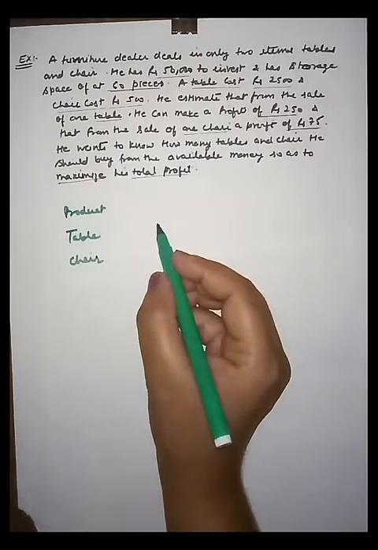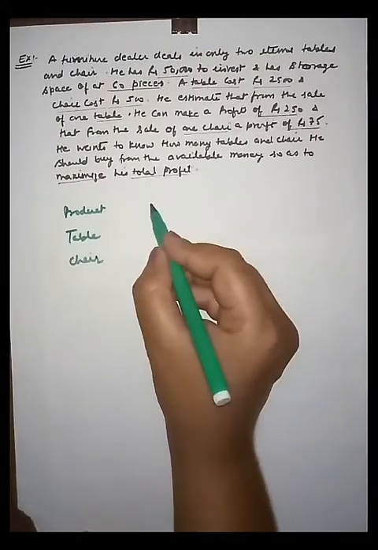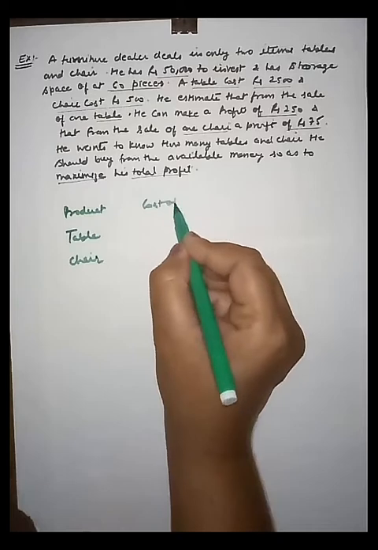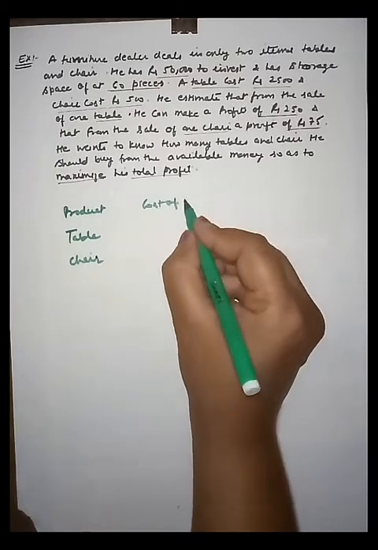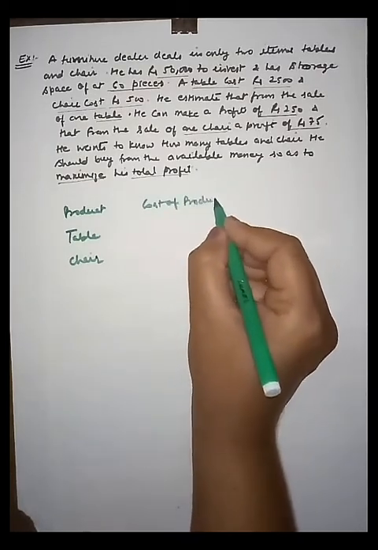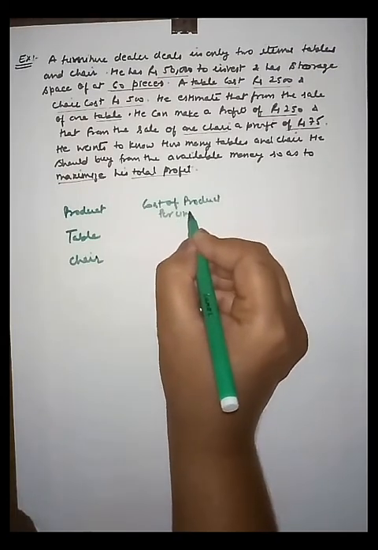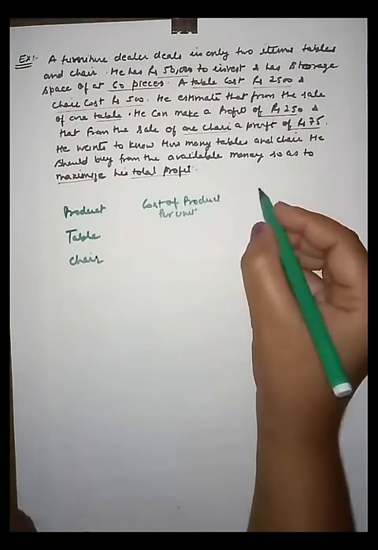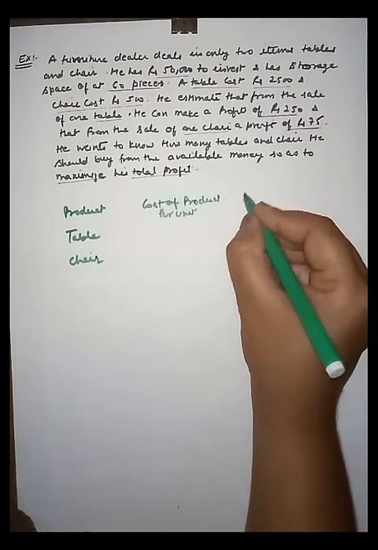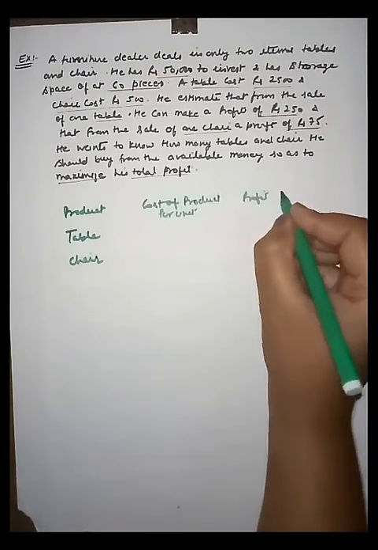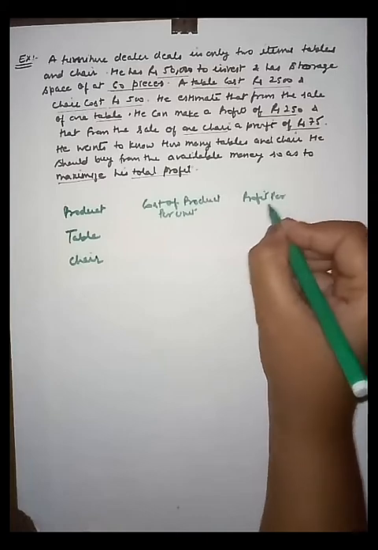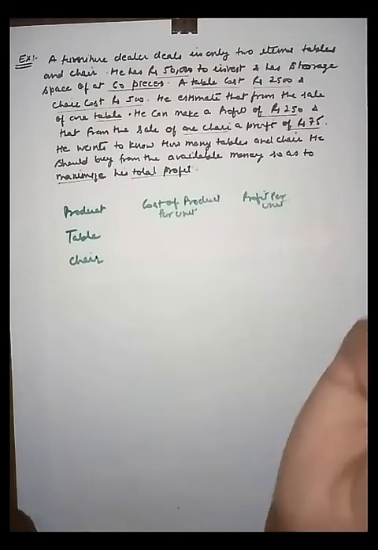Next make the cost of product per unit, and next make the profit per unit, right?